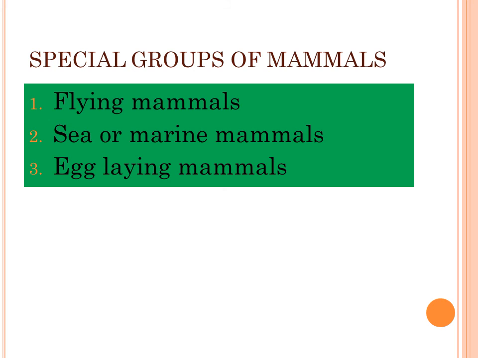Number 4, we have pouched mammals like the kangaroo. Pupils, that brings us to the end of our today's lesson.